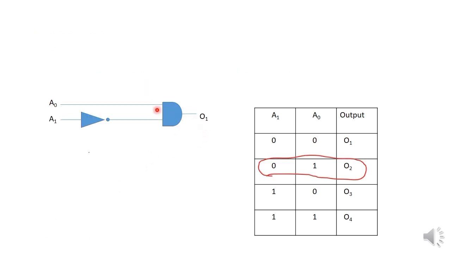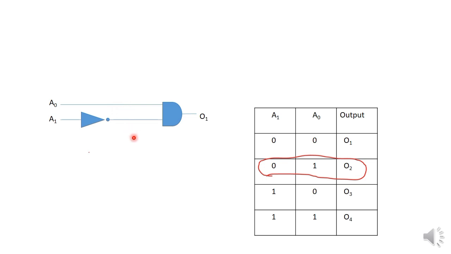Next, here we can see that a simple AND gate can be used as a decoding element. For example, if we want to decode a combination 0, 1, where A0 is 1 and A1 is 0, A0 is already a 1, so it is simply connected to the AND gate, and A1 is 0, so it will first be inverted by a NOT gate, and this will become 1 at its output.